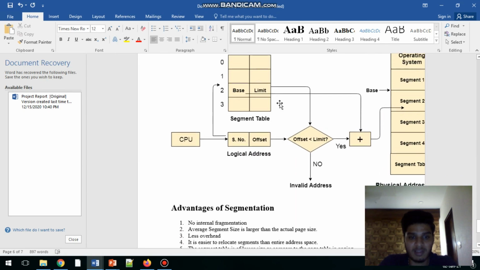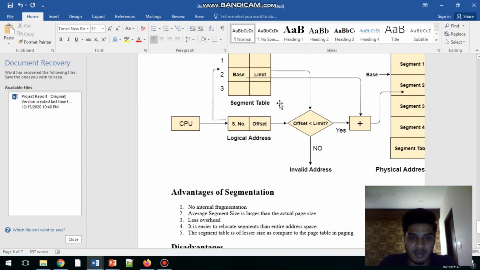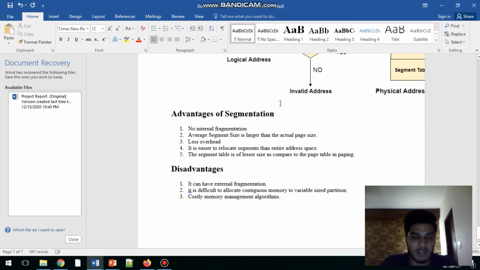Now we will look at the advantages and disadvantages of segmentation. Advantages of segmentation: no internal fragmentation, average segment size is larger than the actual page size, less overhead, it is easier to relocate segments.